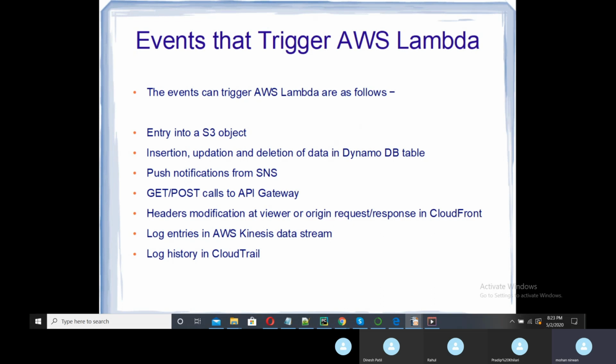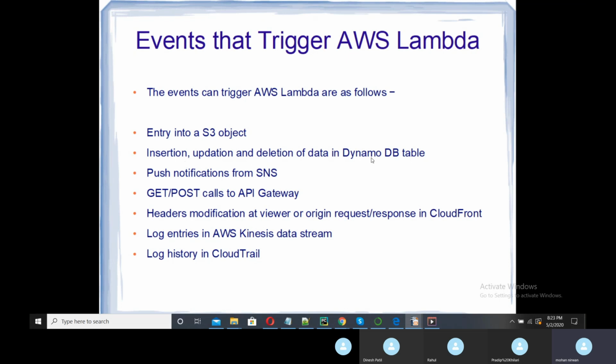Following are the events. First one is the entry into an S3 object. So if your S3 bucket is uploading any file or downloading or deleting, in that case you can configure your AWS Lambda. Second is the insertion, updation and deletion of a DynamoDB table.